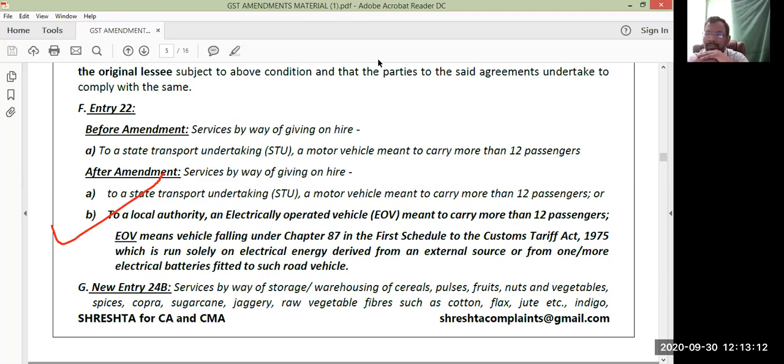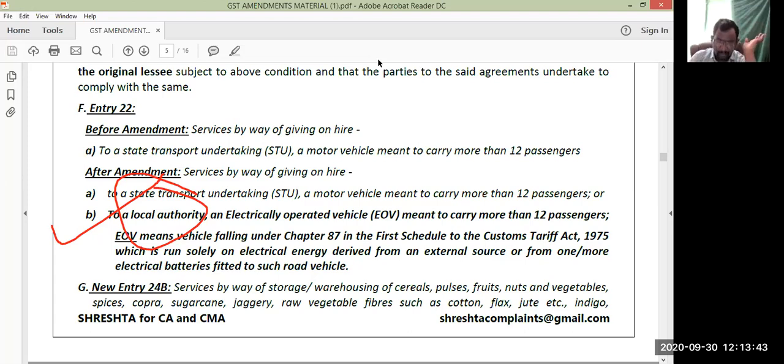Now in entry 22, services by way of giving on hire this electronically operated vehicle, which is meant to carry more than 12 passengers, are also now covered under the exemption category. But of course the condition is that you need to give that electrically operated vehicle on hire to the local authorities, not to the central government. Only when you give this to the local authorities can you claim the exemption benefit.